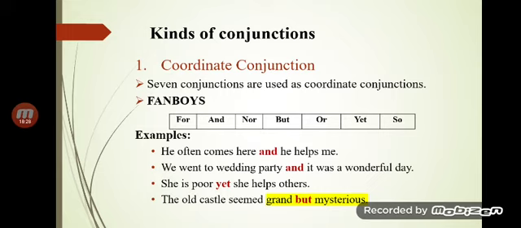Then comes the alternative. As the name is showing, alternative means a choice between the two alternatives, it expresses a choice between two alternatives. And what is the word? You may choose the word. Yes, it is "or". We may use it when we are giving the choice between two alternatives. She must sweep or she will die.